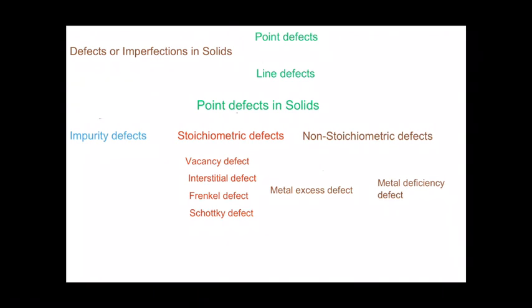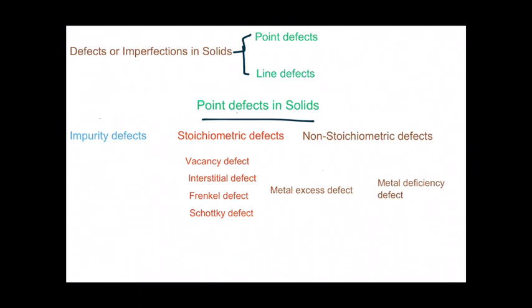Point defects are the irregularities or deviations from ideal arrangement around a point or an atom in a crystalline substance, whereas line defects are the irregularities or deviations from the ideal arrangement in a row of constituent particles in the crystalline substance. Now here we will be dealing only with the point defects in solids. You will be learning about line defects in higher classes.